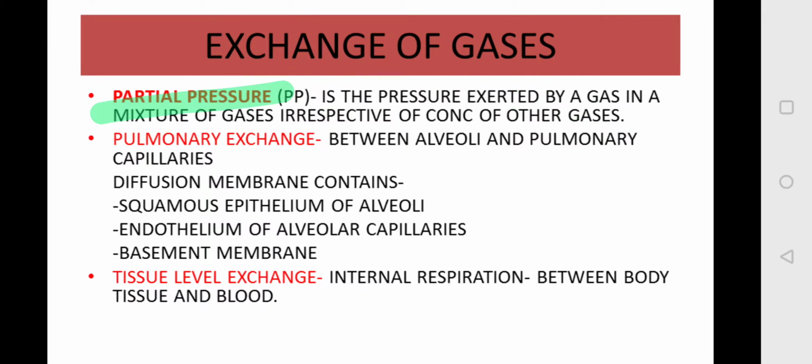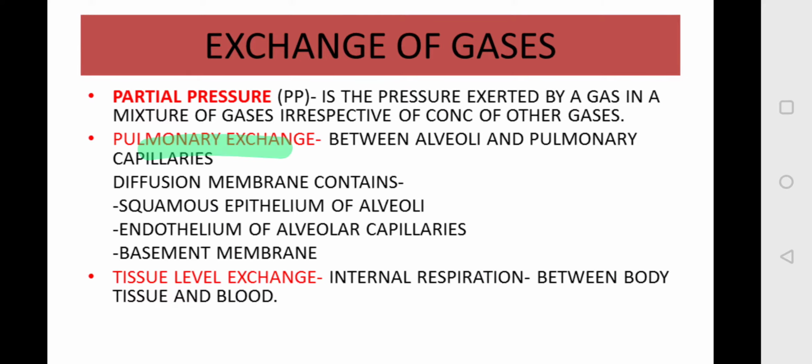The exchange of gases takes place in our body, in your lungs as well as in your tissues. The exchange between your lungs and the alveoli is considered the pulmonary exchange, also known as external respiration. The other level is at the tissue level, where the exchange is between your body tissue and the blood, and this is known as the systemic exchange, as well as internal respiration.